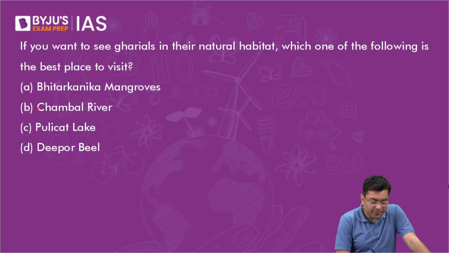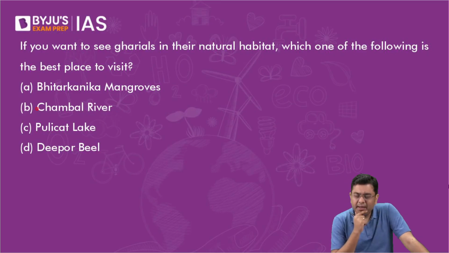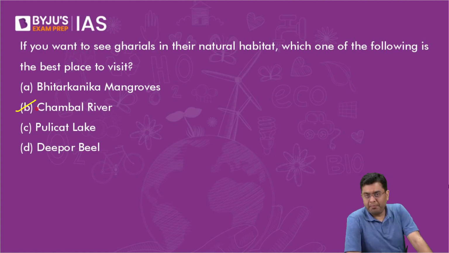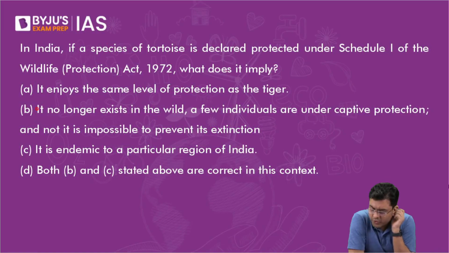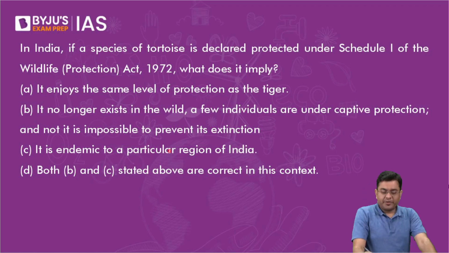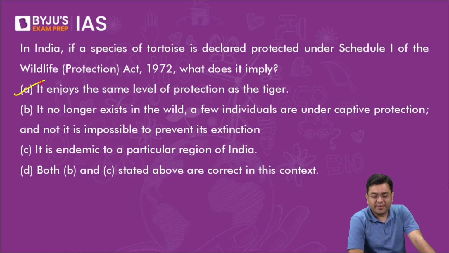Then, Wildlife Act 1972, what does it protect? Almost all of you are correct in this, other than Anushka and Vani. Schedule 1 means maximum conservation protection, that is the same level of protection as the tiger.